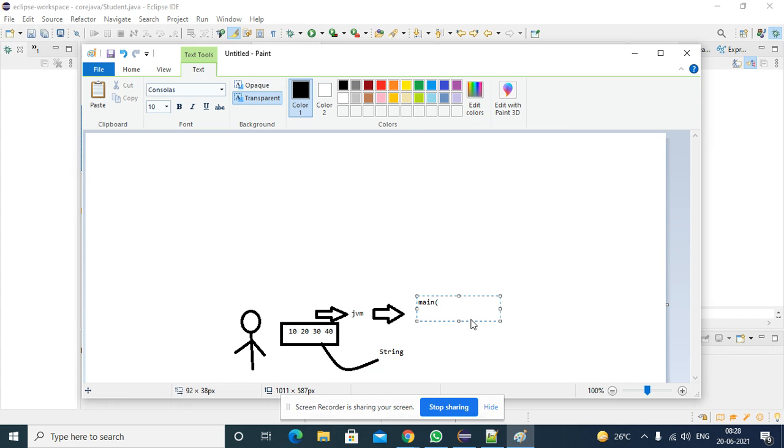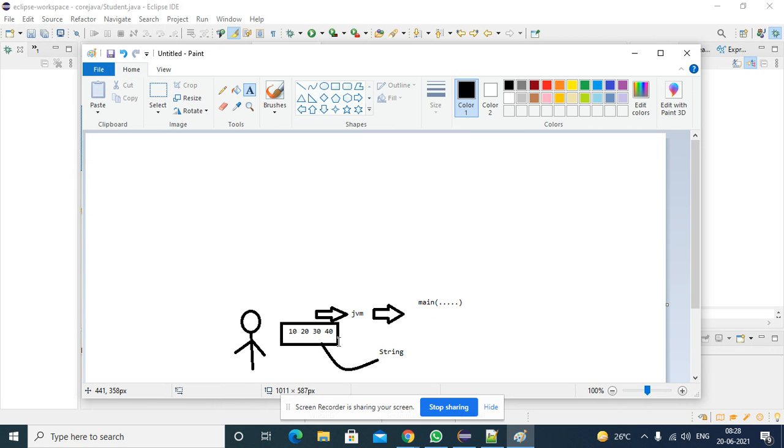So where will it store them? It will store them inside this array. It will pass the values to the main method here. So where will all these values be stored? These values will be stored in this array, right? So from here it will go here and be stored here.